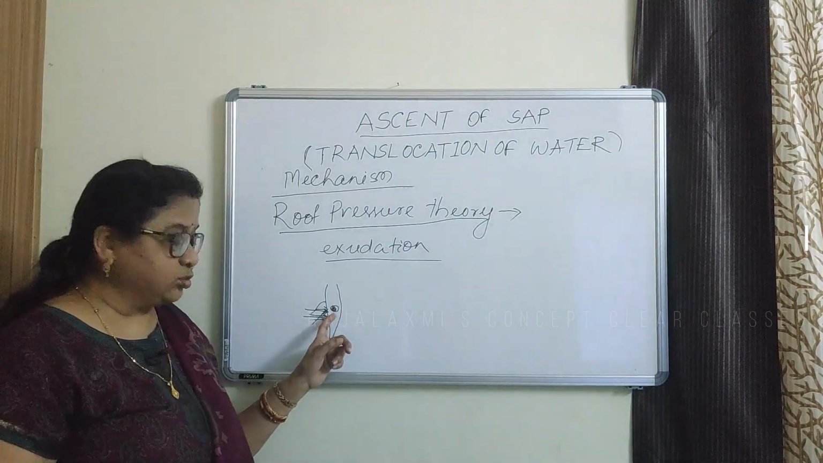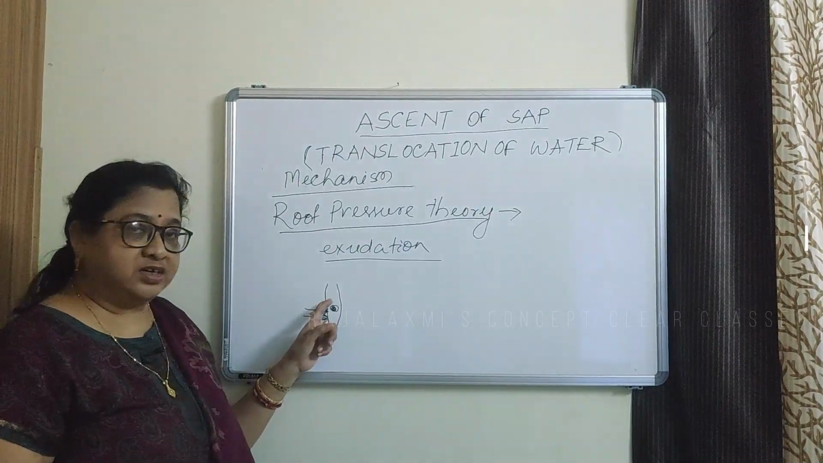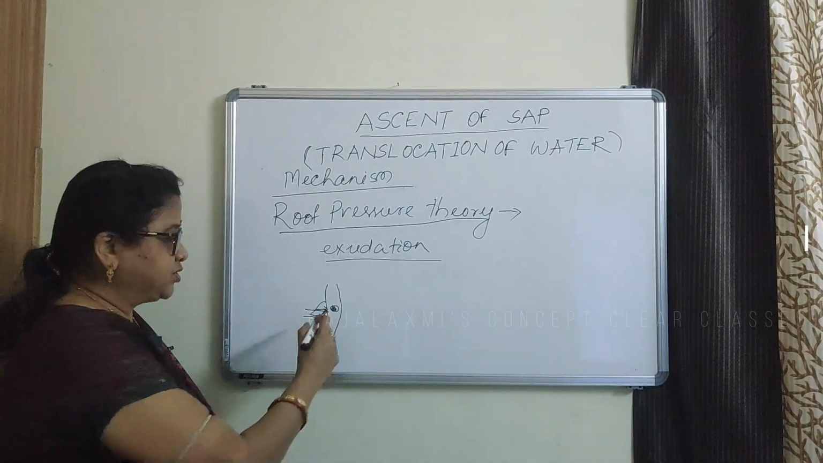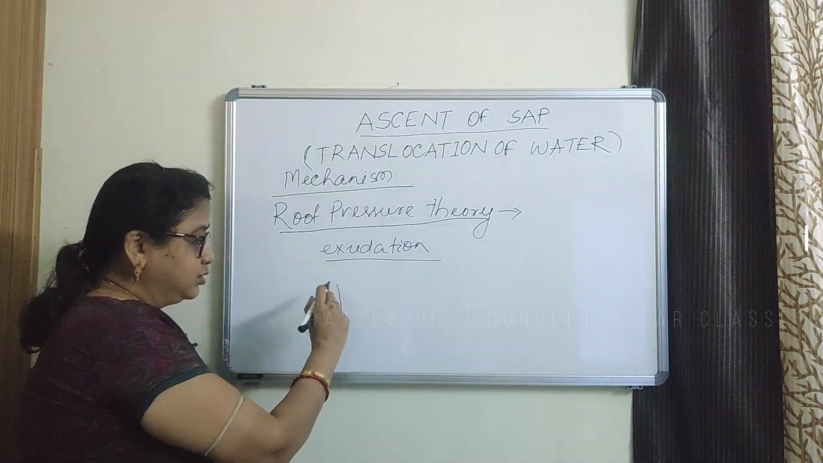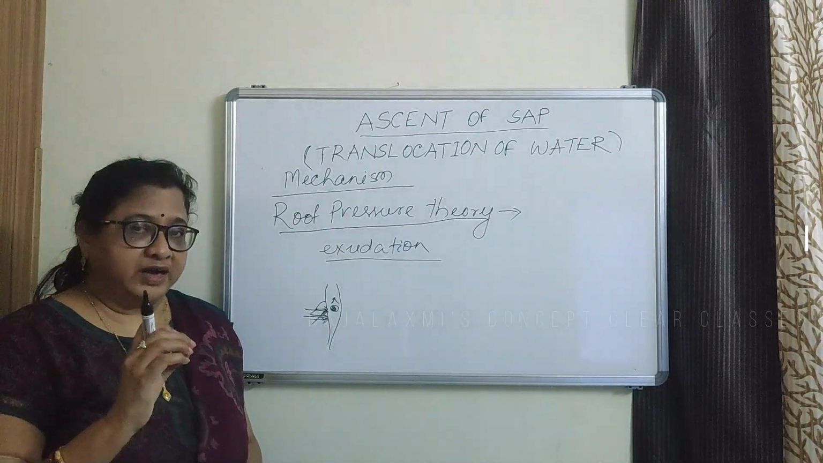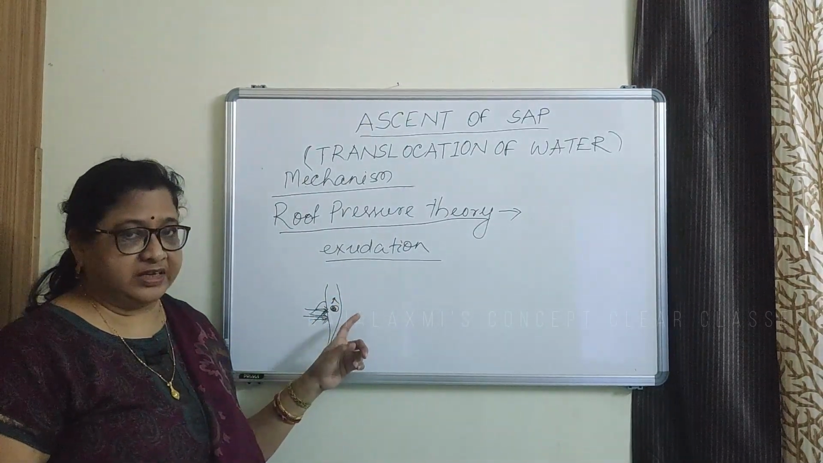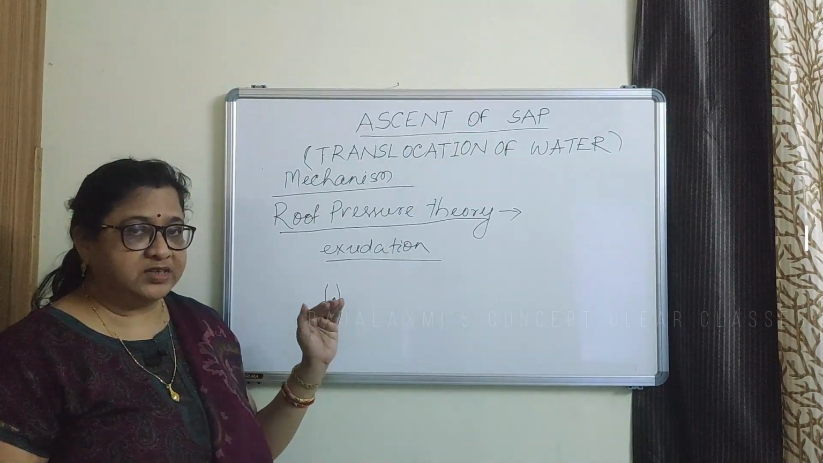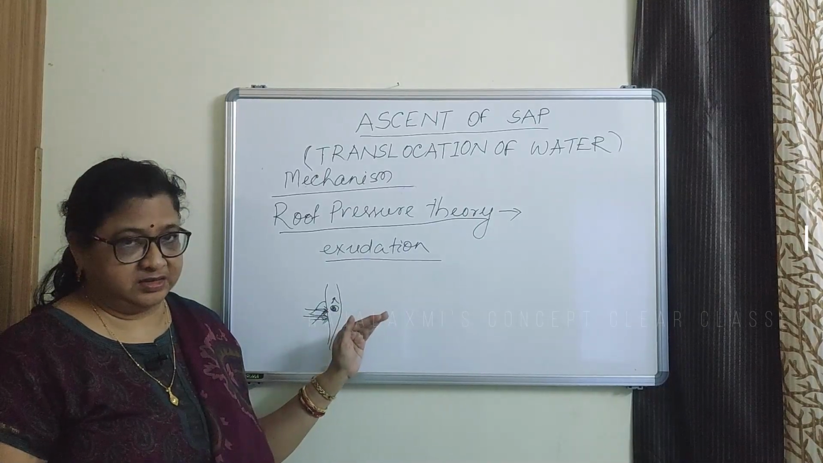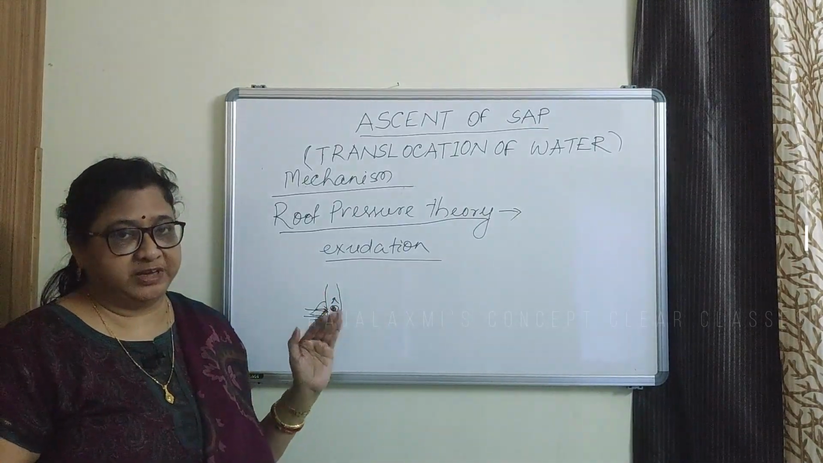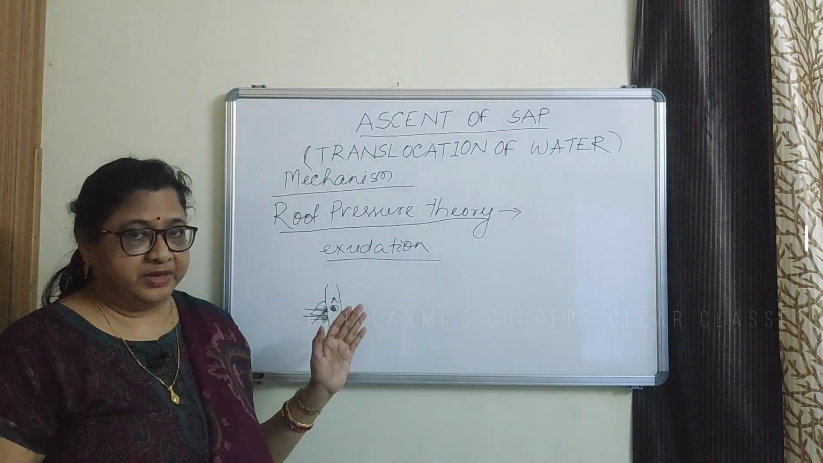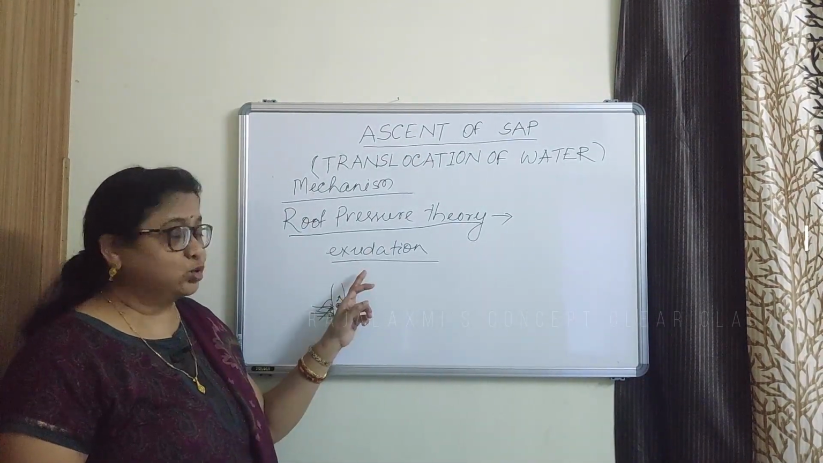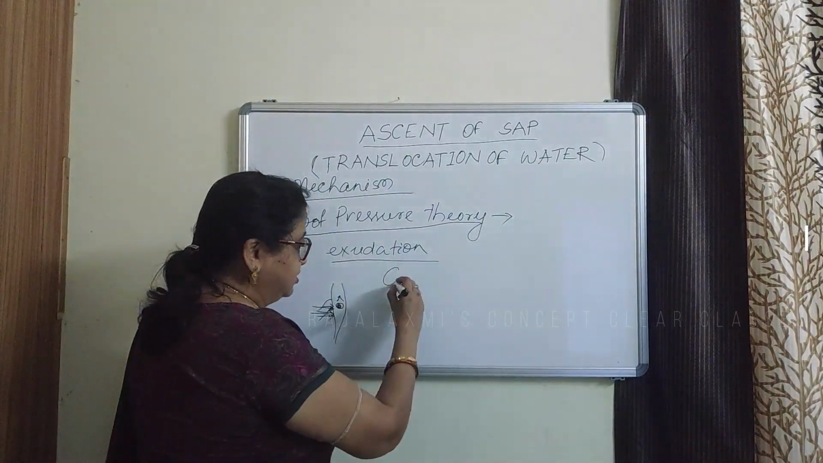And due to this accumulation of water, a pressure is generated which is known as the root pressure that pumps the water upward to a certain height. And this root pressure can explain the upward movement of water up to a certain limit or certain height. So, the root pressure cannot explain the ascent of sap in tall plants. Another phenomenon that occurs due to this root pressure is known as guttation.